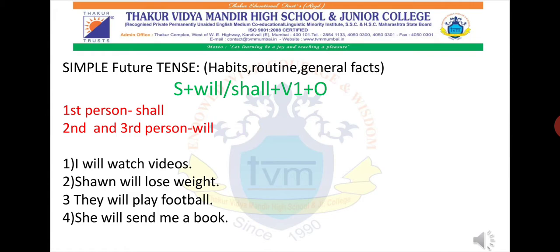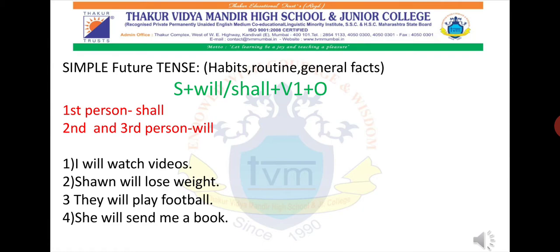Okay, that is very important. For example, I will watch videos. Now you all must be thinking, teacher, you have said that for first person you have to make use of shall. But see, here in this sentence there is a determination given that yes, I will do that, and therefore I have used the helping word will. I will watch videos.